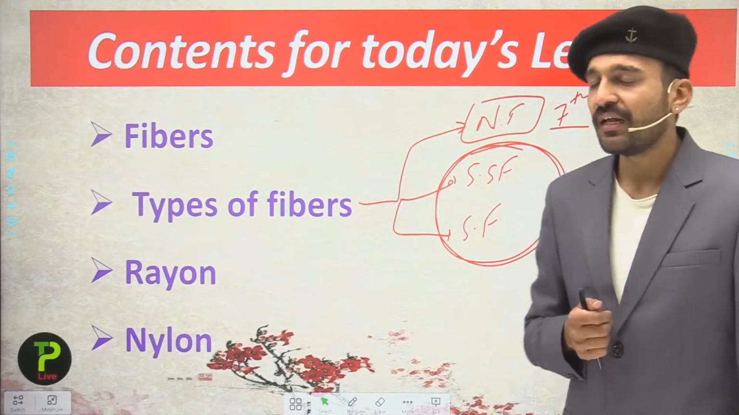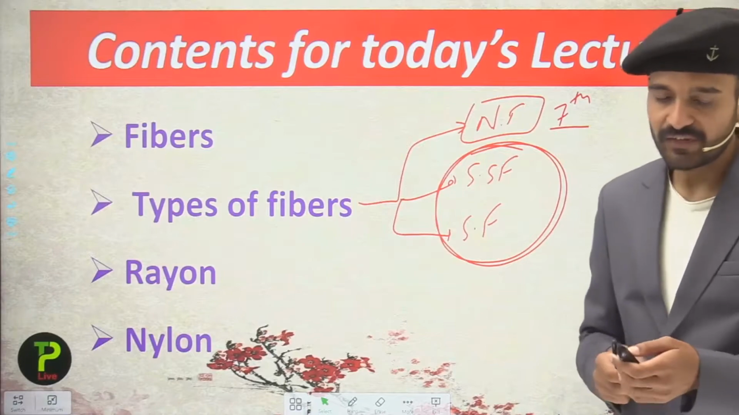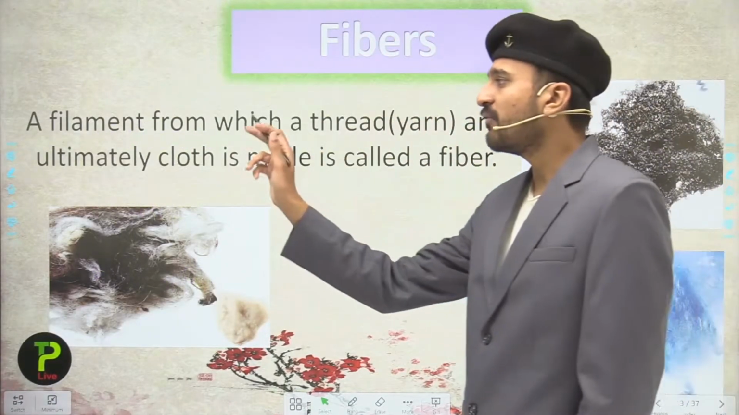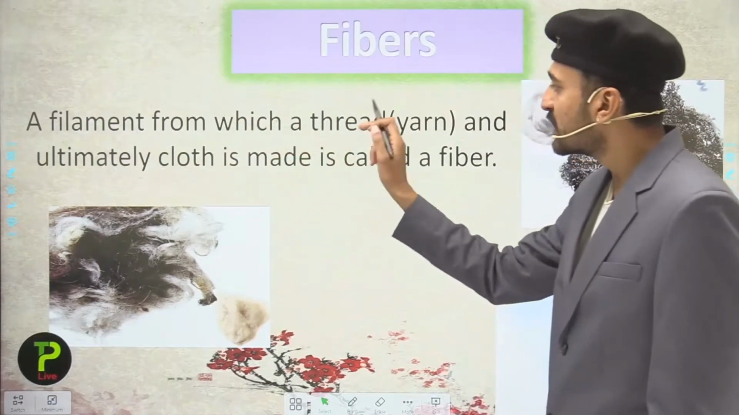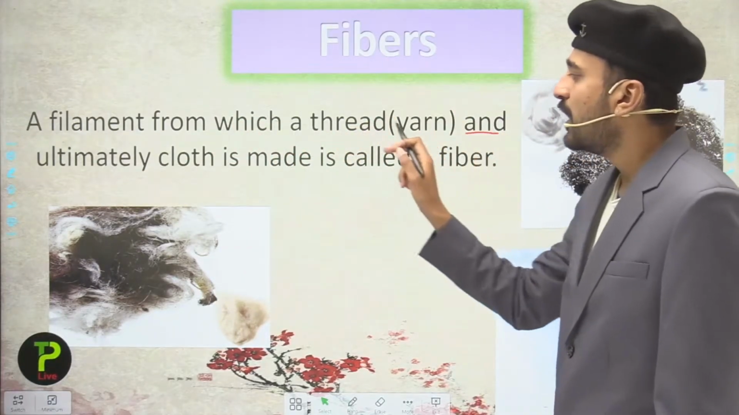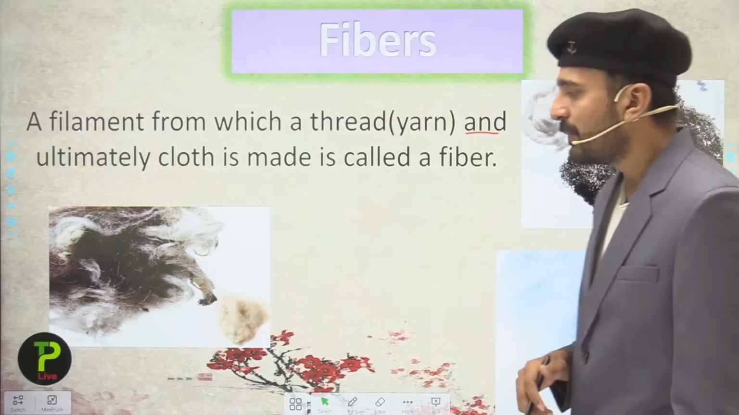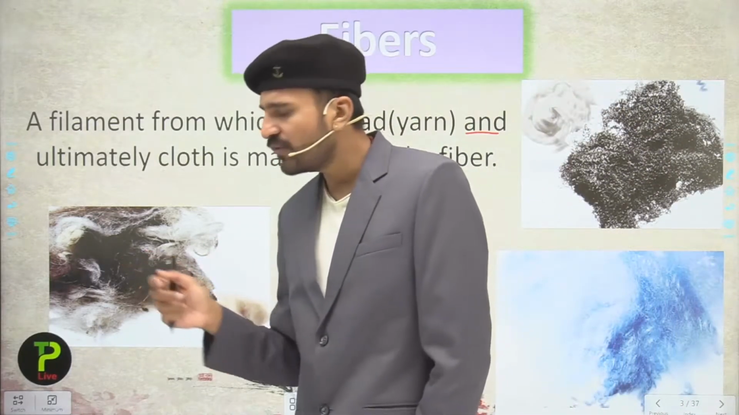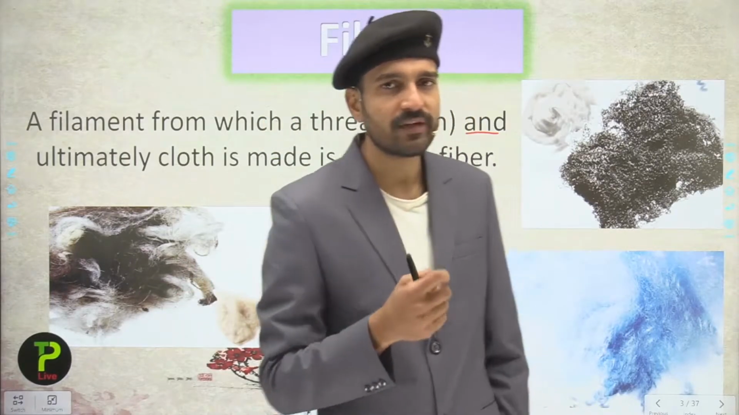So students, let us first start with the topic, that is the fiber. You all know what a fiber is. A fiber is a filament from which a thread or yarn, and ultimately the cloth, is made. Students, you can see here these are the filaments. These filaments are simply termed as the fibers.